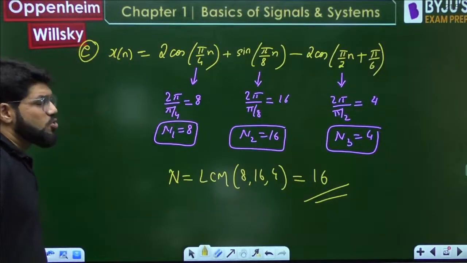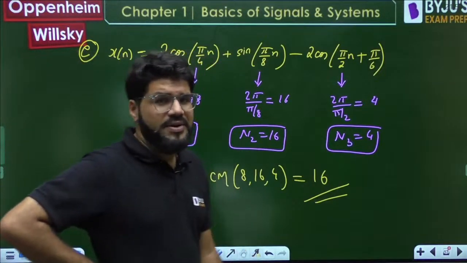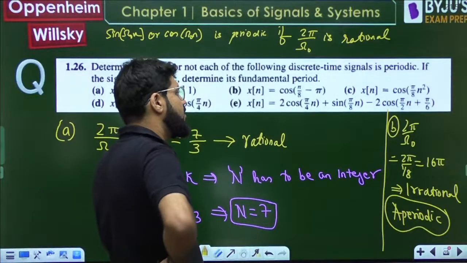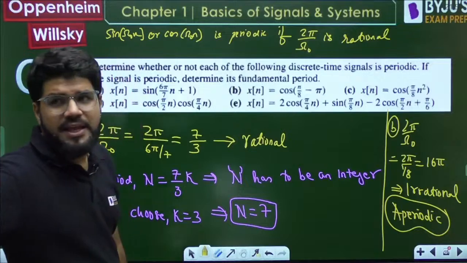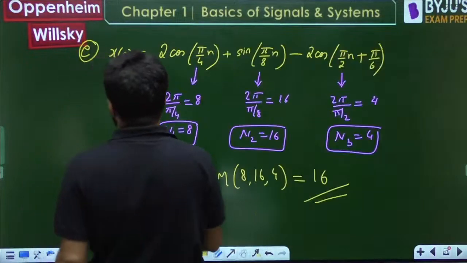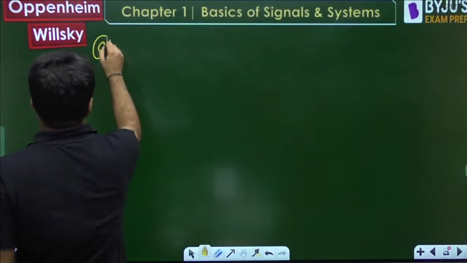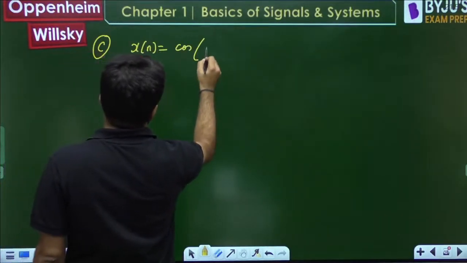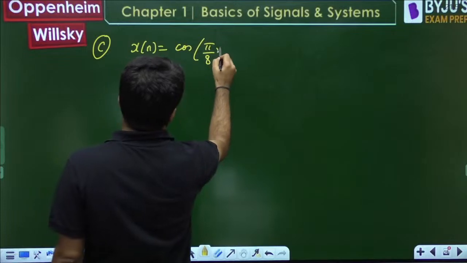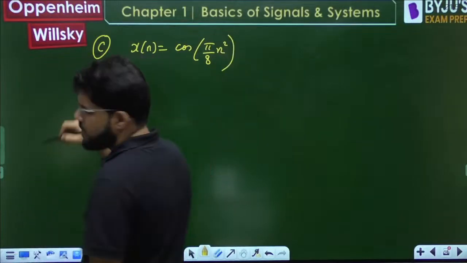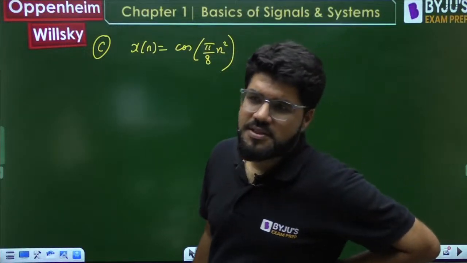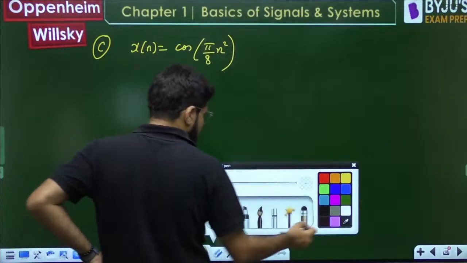Okay, let's go. So now these are all regular questions you must know. Now we come to the C part: cos(pi by 8 n square), cos(pi by 8 n square). Tell me, periodic or aperiodic? Share your opinions. Please note down.